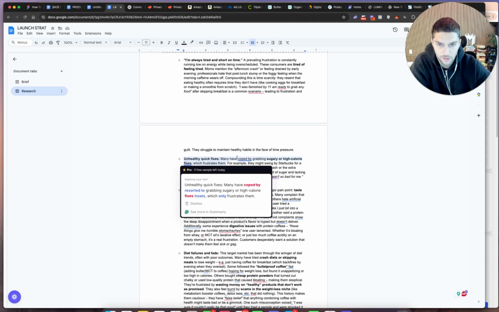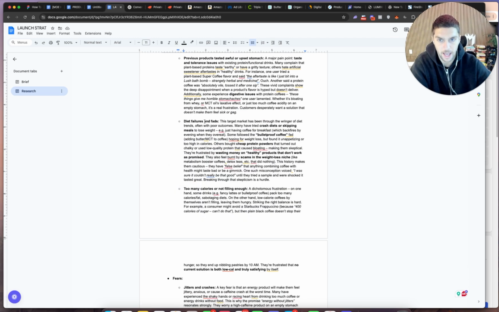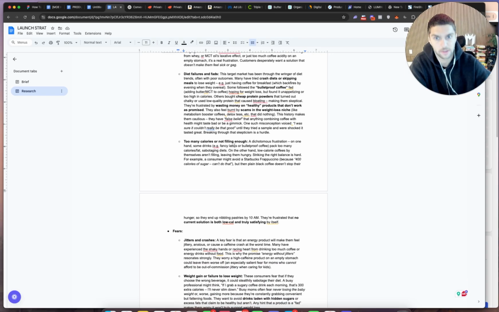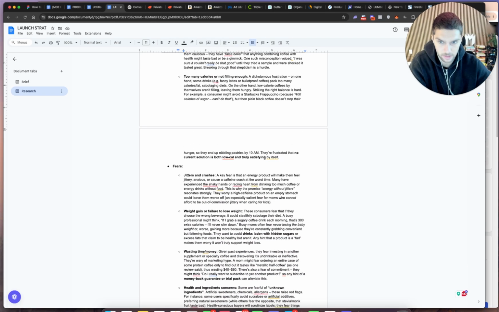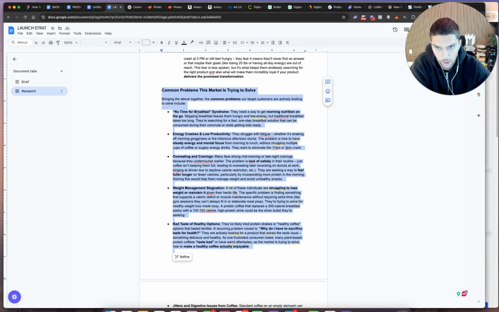They're tired of unhealthy quick fixes. Okay, their previous products tasted awful, right? So taste is a big angle. Diet failures and fads, right? They sucked at their dieting. There's too many calories or it's not filling enough, right? So now we have literally every single piece of information that we need in order to be successful at our marketing campaign.